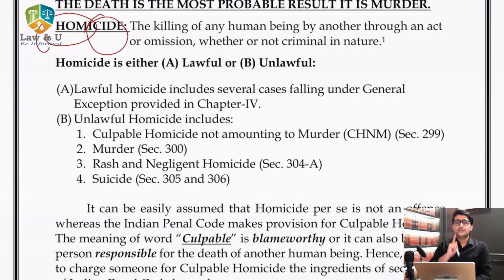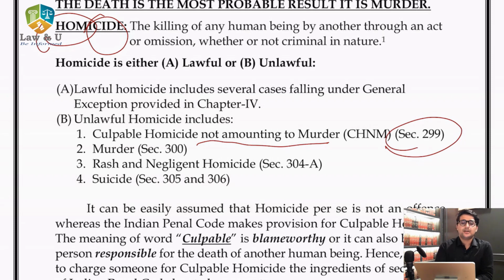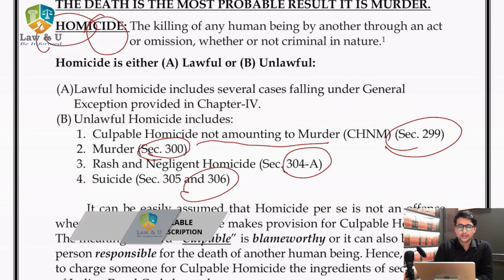Homicide can be of two types. Firstly legal and second illegal. The lawful homicide, the legal homicide, is provided under chapter 4 of the Indian Penal Code. It starts from section 76 up till section 106. These are the legal reasons for killing a human being. Now what are unlawful homicides? Unlawful homicides are of four types. The first one being culpable homicide not amounting to murder, which is provided under section 299. The second one being murder itself, that is provided under section 300. The third being rash and negligent homicide, which is provided in section 304. And the fourth one being suicide, which is provided under section 306.